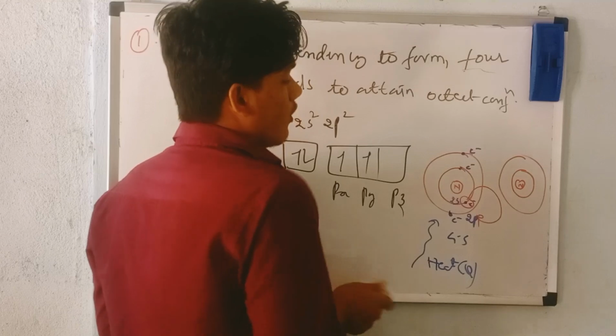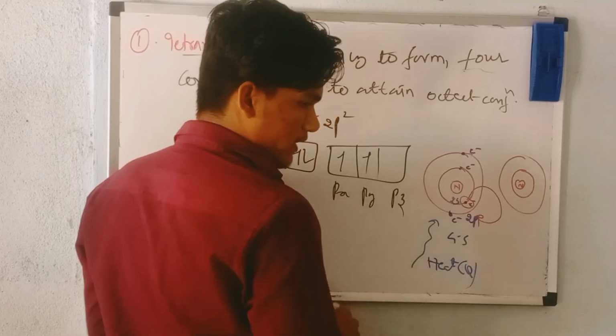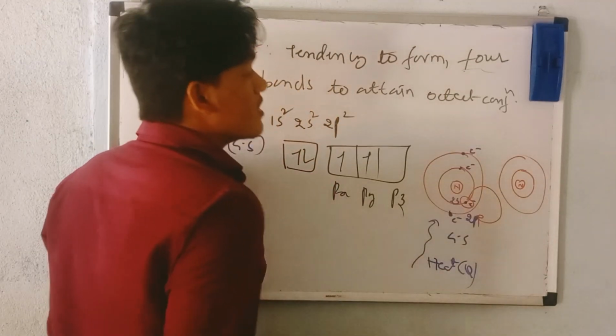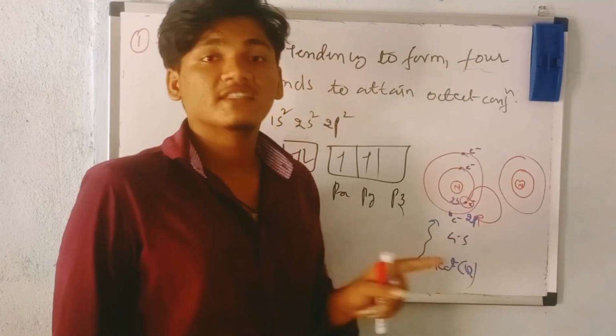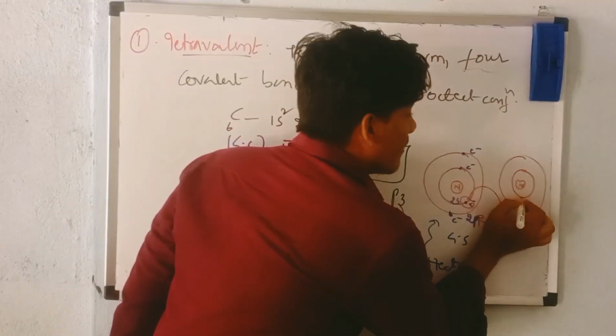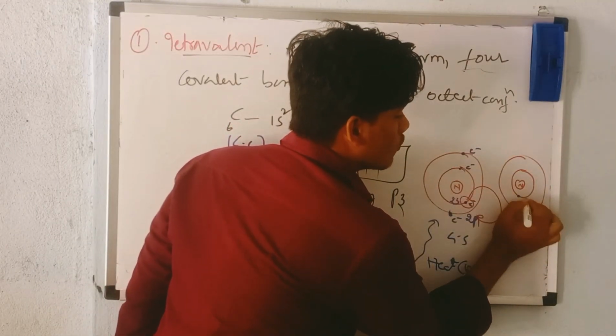Initially there were 2 electrons. But when I supplied some energy in the form of heat, what happened? One of the 2 electrons got excited and jumped into the 2p orbital. So how many remained? Only one electron is present in the 2s orbital.